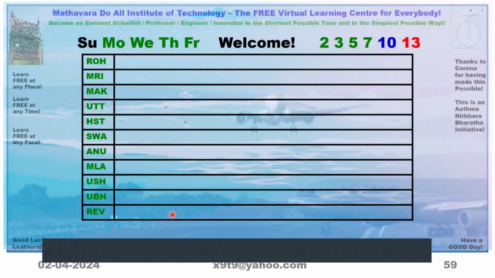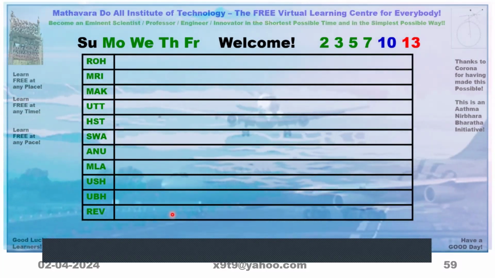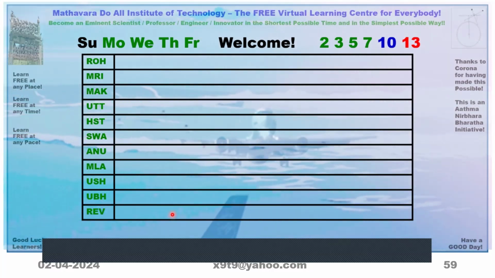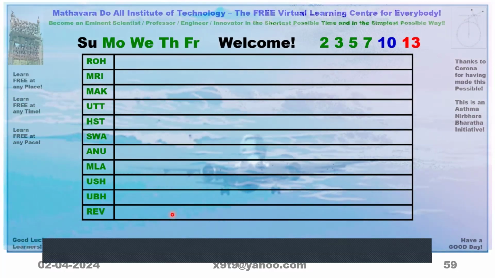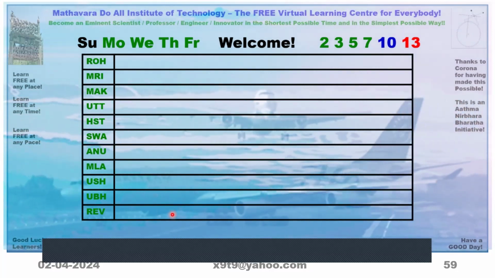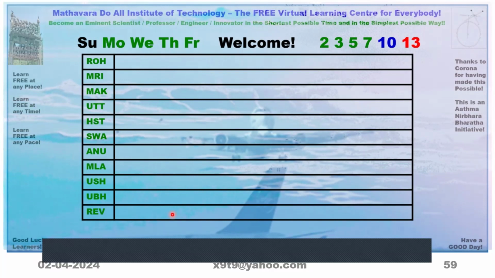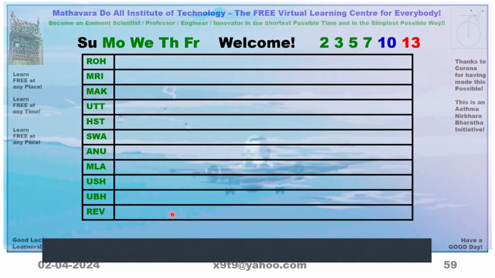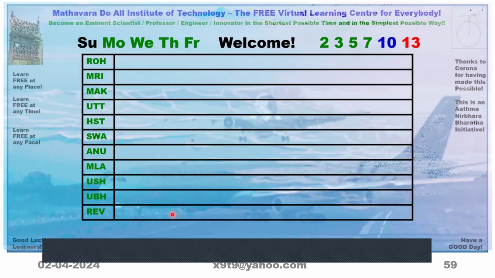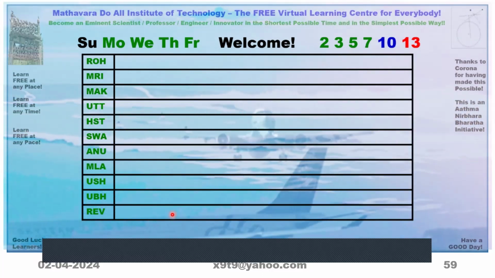Next page, it is on 27th July, Saturday, Saptami, Revati. Since it has come on Saturday, we will not take it. But we can note down, just for our curiosity, on which days Revati has come. Note down the date and month.